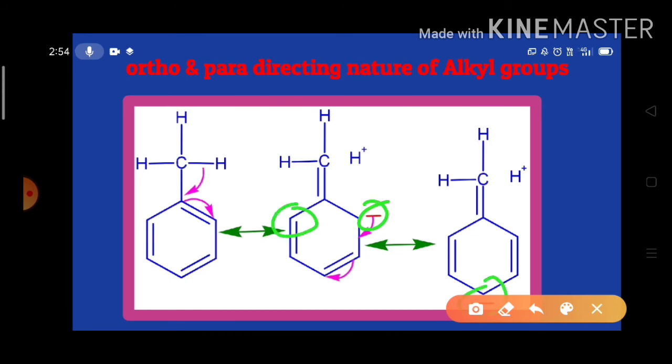In the other structure, we get one more negative charge on the other ortho position. Like that, the ability of the methyl group of toluene enables the benzene ring to undergo ortho and para substitution.